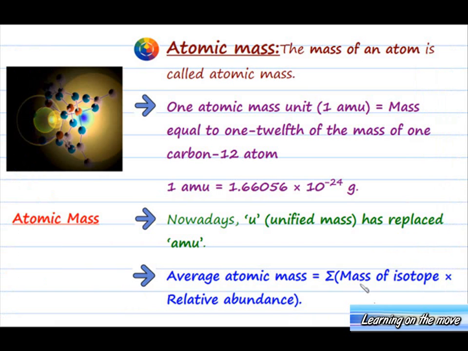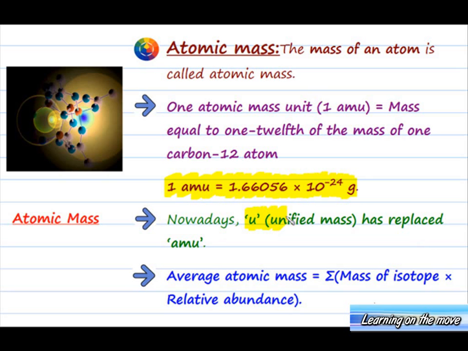The next concept which we will learn here is the concept of atomic mass. The mass of an atom is called atomic mass. Also, 1 atomic mass unit is equal to 1/12 of the mass of the carbon-12 atom. AMU is the unit used for measuring atomic and molecular masses, and 1 AMU is equal to 1.66056 into 10 raised to power minus 24 grams.